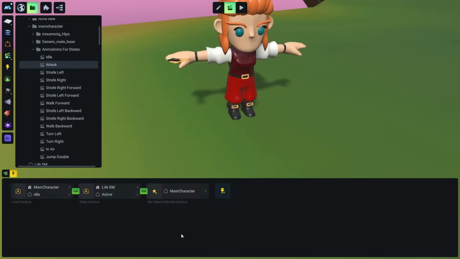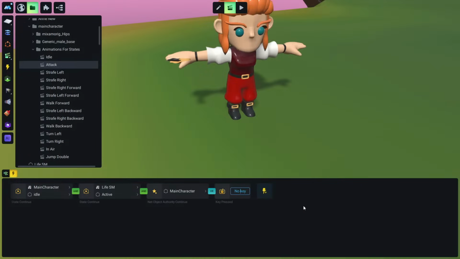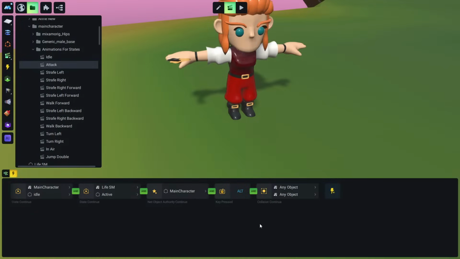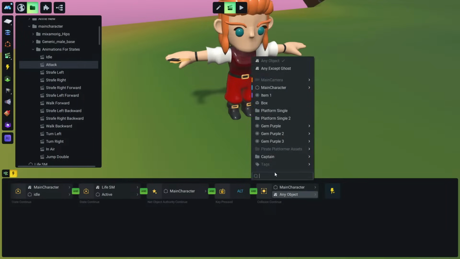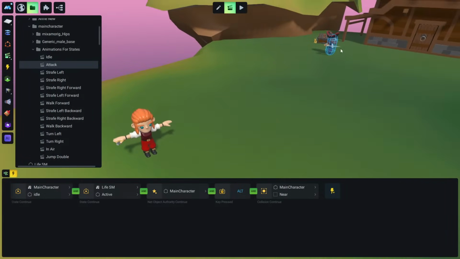But we want an extra rule to trigger this event, so we're going here to add key collision pressed, and we'll make this end because we want all these to be valid and to have our alt key pressed. And we're going to add another rule, the collision event, collision continue, and we want our character to constantly collide with our captain's near collider.